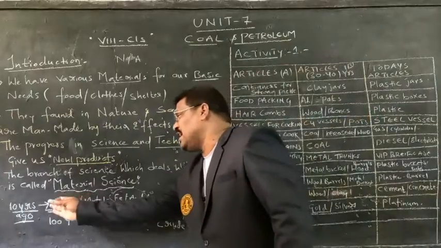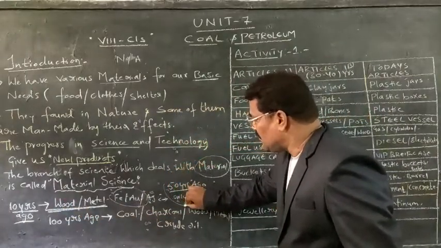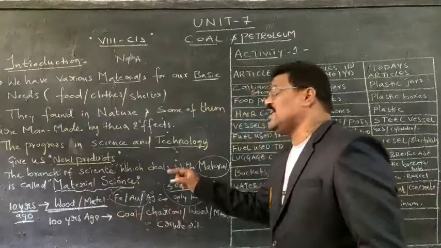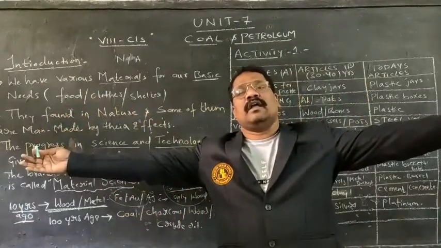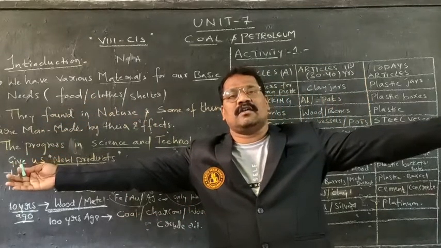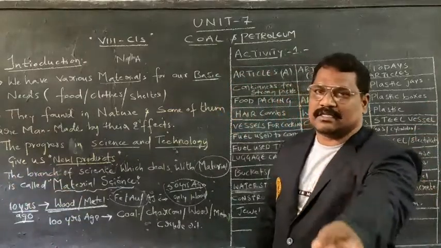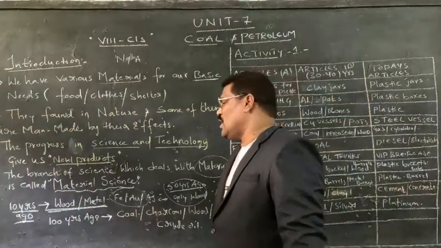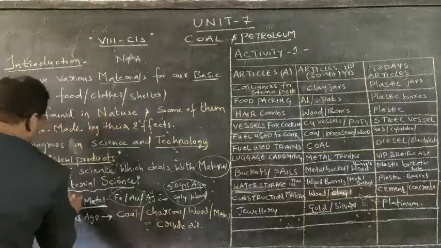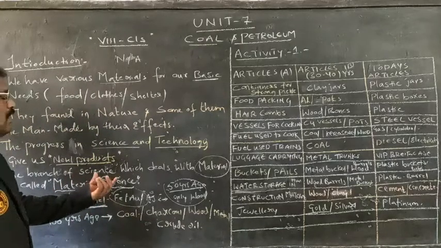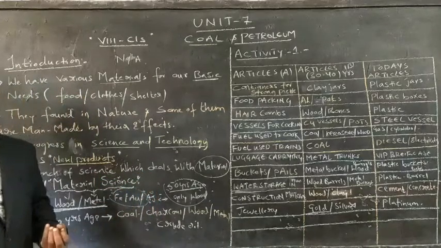But if you go back from 10 years to 50 years, many things have been invented or discovered, such as electricity. Electricity, wood, metal, and different types of metals we had.